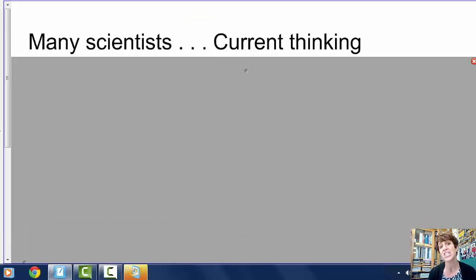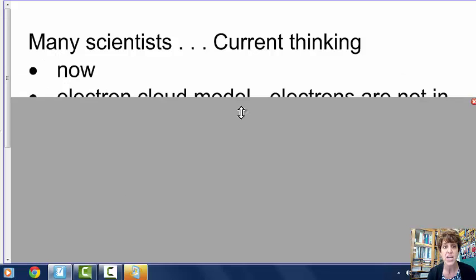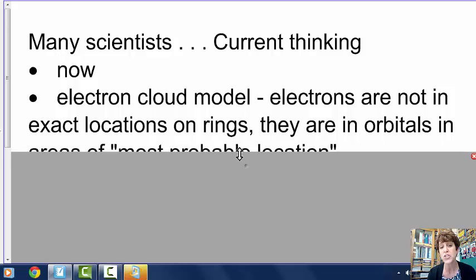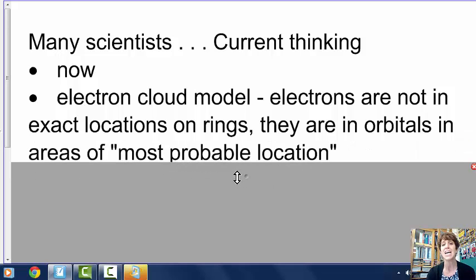Next one. This is our last slide for today. There's really too many scientists to name, and there is not a model named after one scientist because so many people have worked together to get our current thinking about what an atom looks like. So we have two names for it. The first is the electron cloud model. And this is showing electrons are not as perfectly set on rings as Bohr believed.